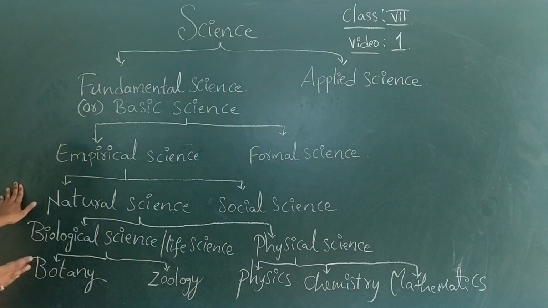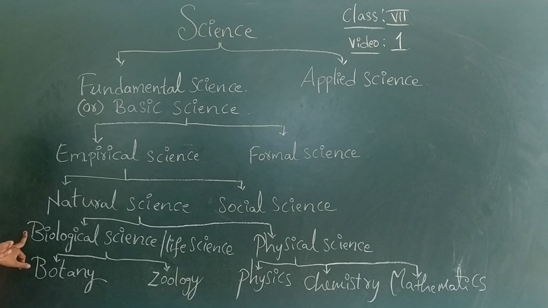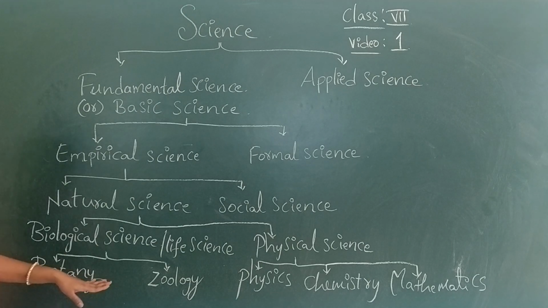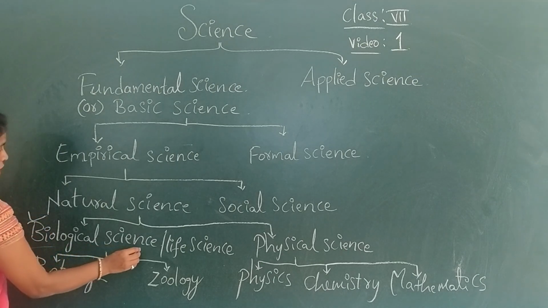When you look at natural science, it is again divided into two types: biological science and physical science. Biological science is also called life science, because here we study living things. For example, botany and zoology, which we discussed yesterday: botany about plants, zoology about animals. So now we specifically continue with this topic, biological science.